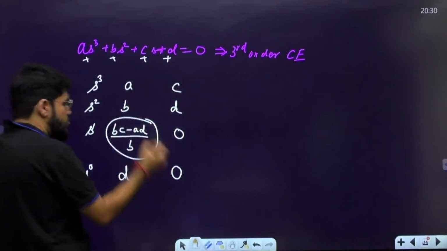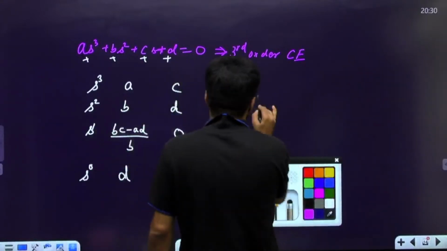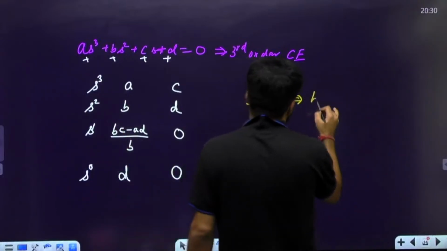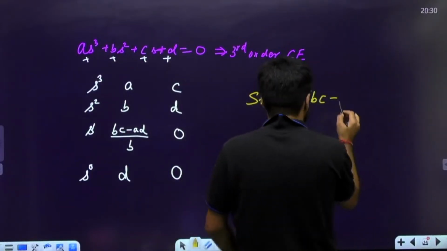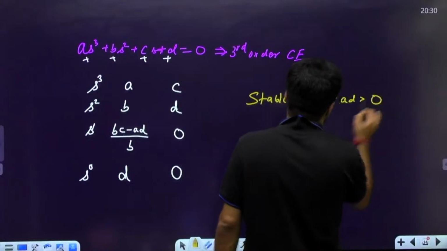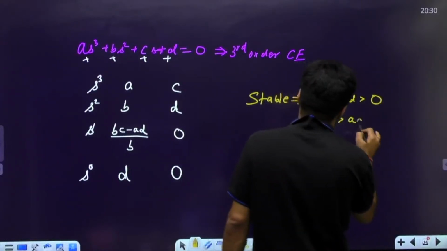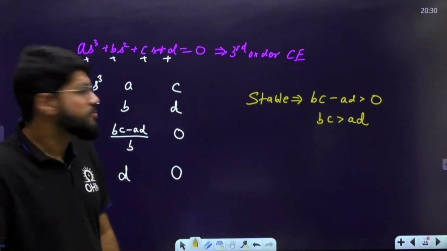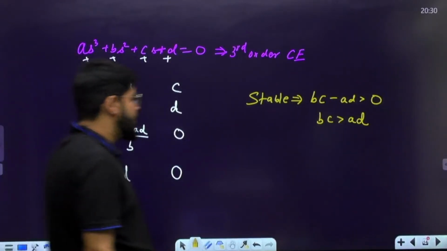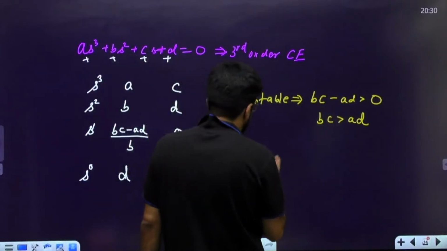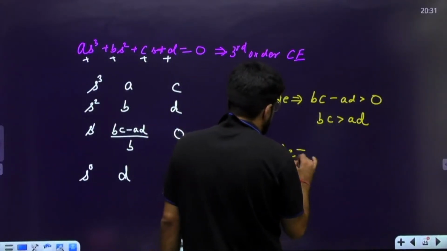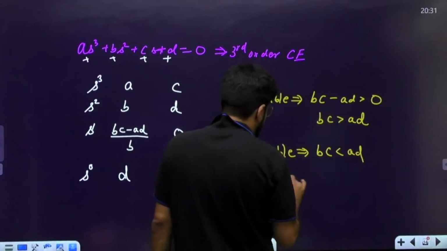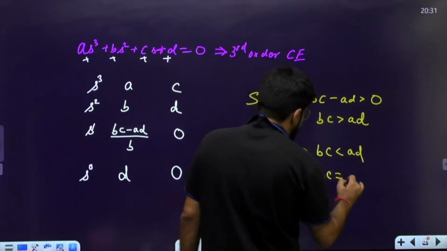You have to make this also positive. So what is the condition required for the system to be stable? It means BC minus AD must be positive. That is, BC must be greater than AD. For the system to be unstable, the reverse will make the system unstable: BC less than AD. And the condition for the system to be marginally stable is BC equal to AD.